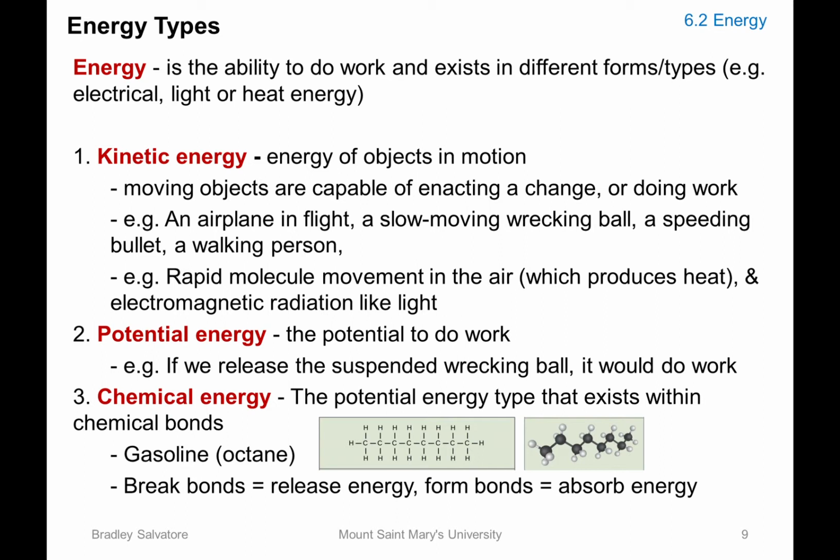So the first kind of energy we will talk about is kinetic energy, which is any energy that has to do with motion. The object has to be in motion to have this energy. So moving objects can make changes happen. They are able to do work. Energy is the ability to do work. So an airplane currently in flight can crash somewhere and cause damage. That is the ability to do work. And they also carry people. That is the ability to do work.